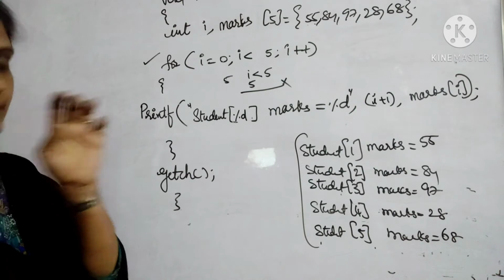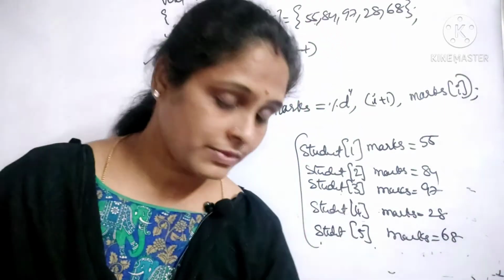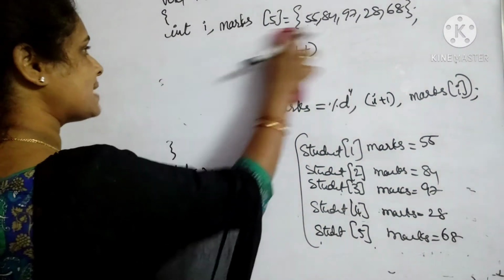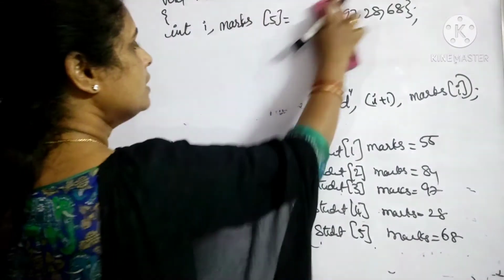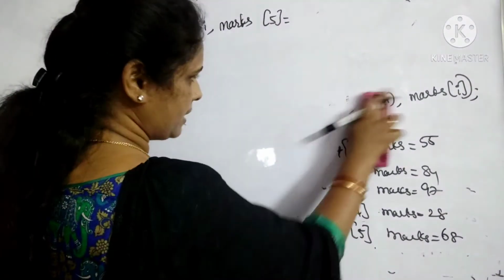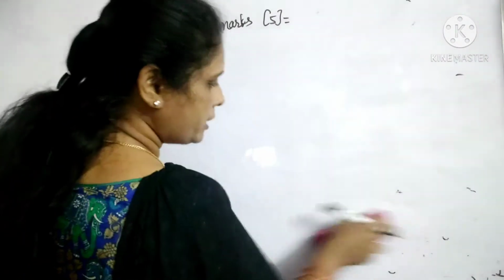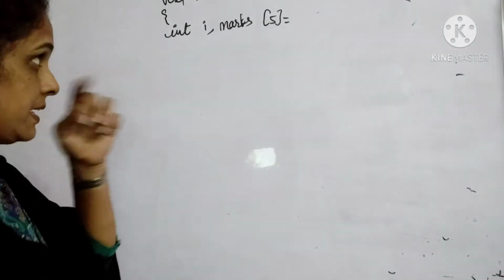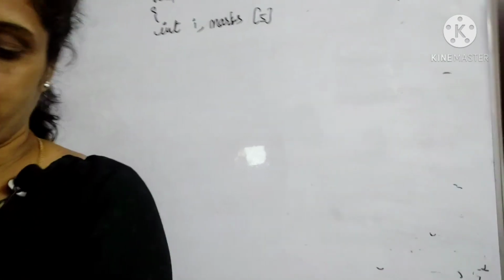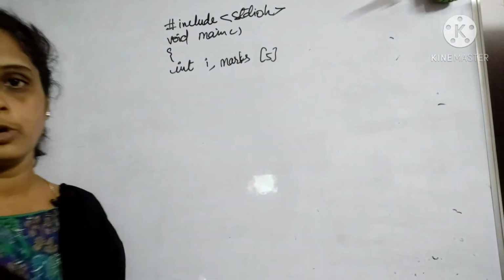Now if you see here I have initialized it here only, but what if I wanted to give my data from the keyboard, like I wanted to use a scanf statement and I wanted to give the input there? What if I wanted to do that? We'll see now. Same thing, everything remains the same, only one thing changes here. I wanted to write printf and scanf statements. That is, I need the system to ask me enter first student marks or enter second student marks, something like that, or student 1 marks, student 2 marks, something like that.